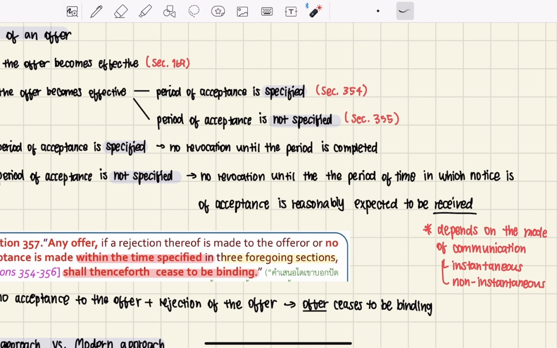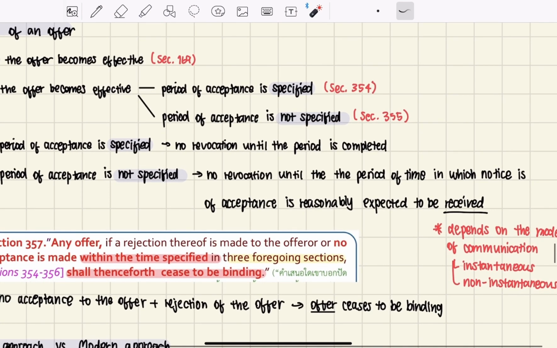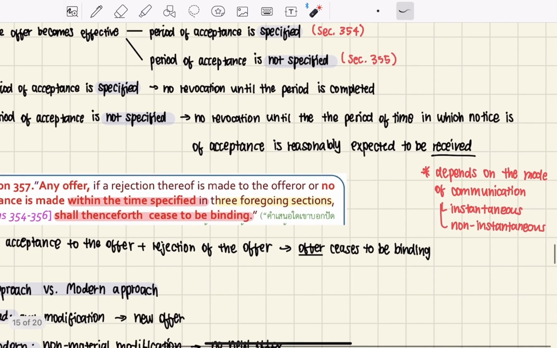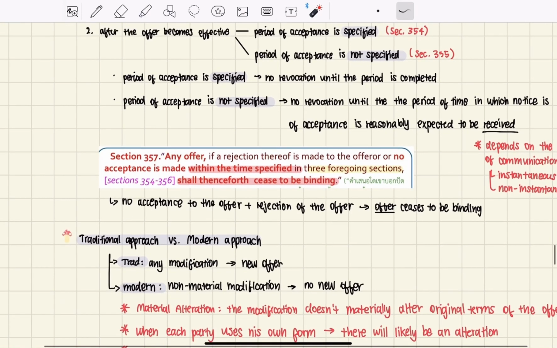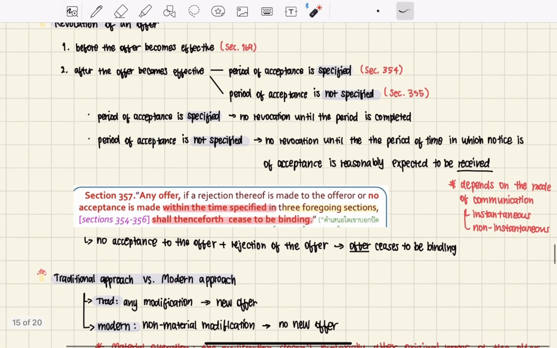So if the reasonable period of time for the acceptance to be received has not ended yet, then there would be no revocation until then. But it also depends on the mode of communication, whether it's instantaneous or non-instantaneous, and that concerns what we already studied in the first semester about the time effectiveness of a declaration of intention.